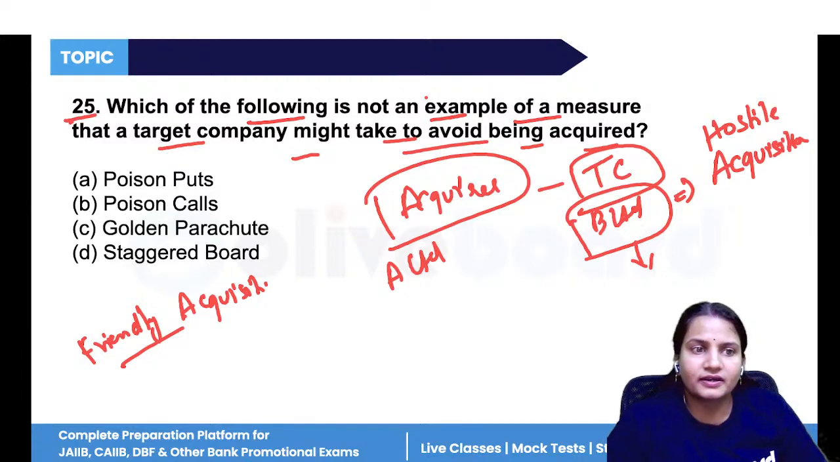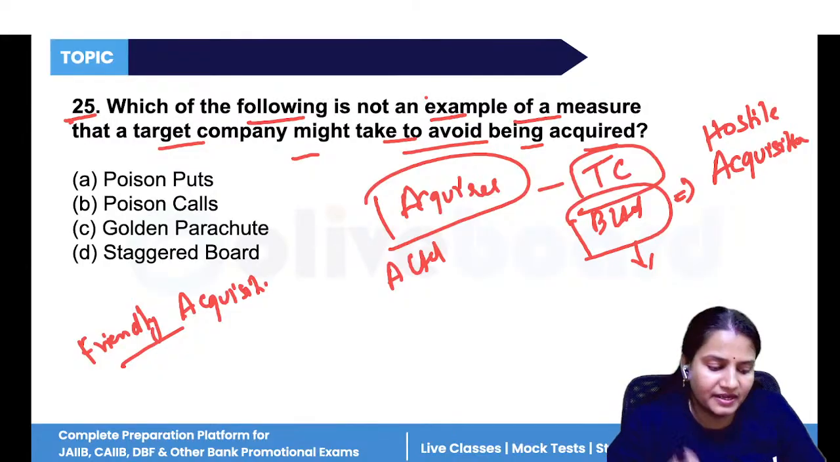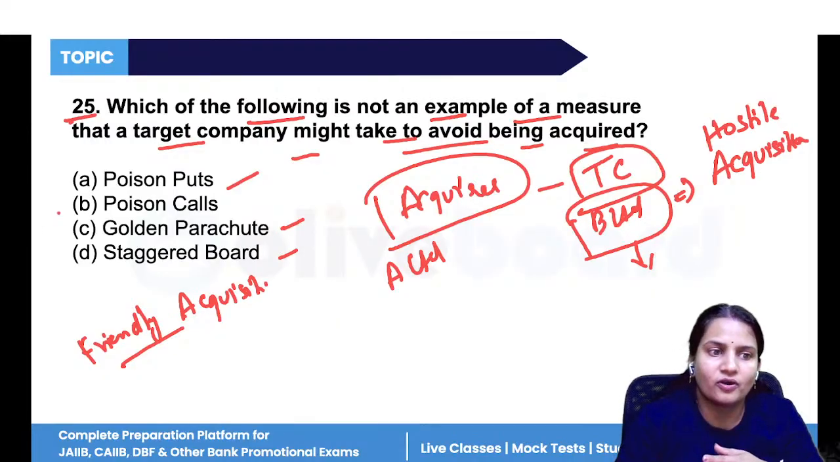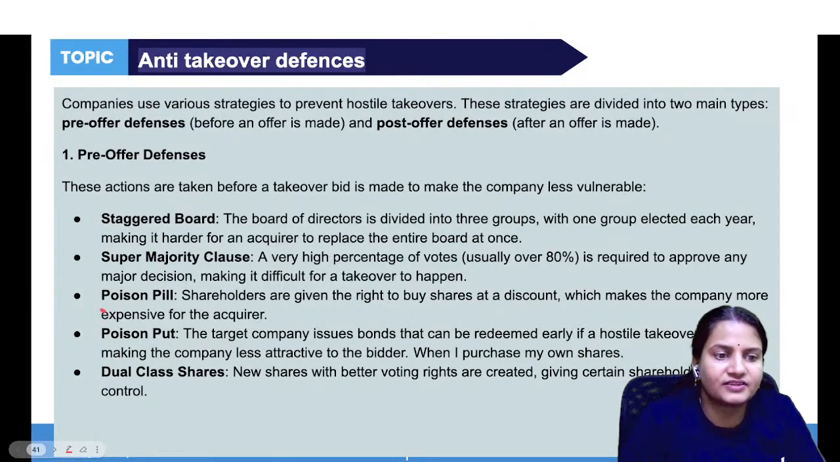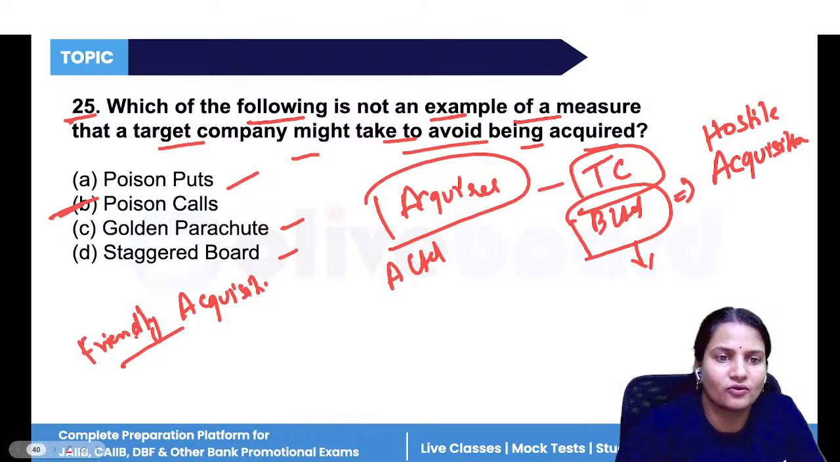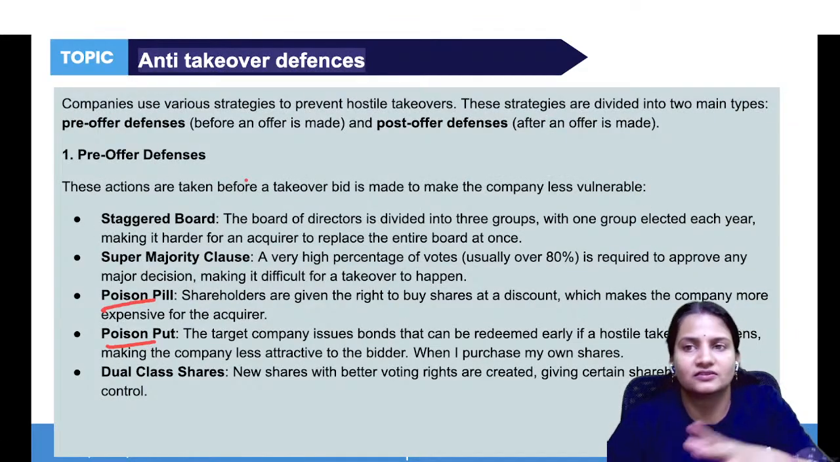Which one is not an example of the target company? The option that the target company gets to avoid being acquired. Poison put is an option, golden parachute is there, staggered board is there. But poison call is not any kind of option. So poison pill is there and poison put is there, but poison call is not any kind of defensive strategy.